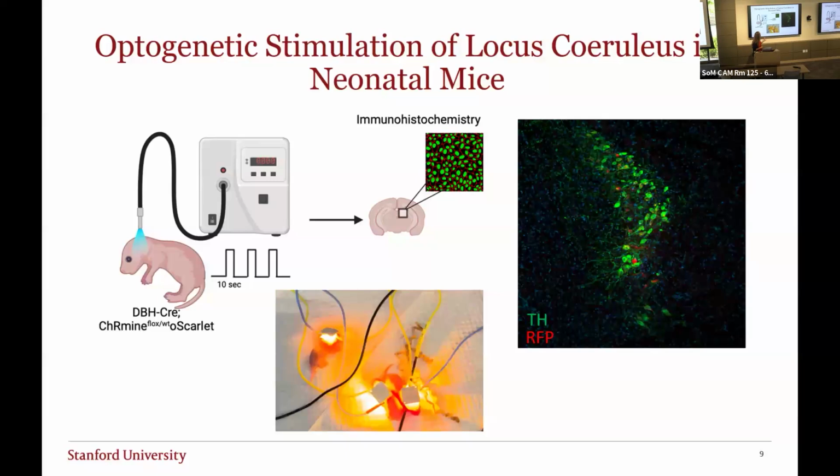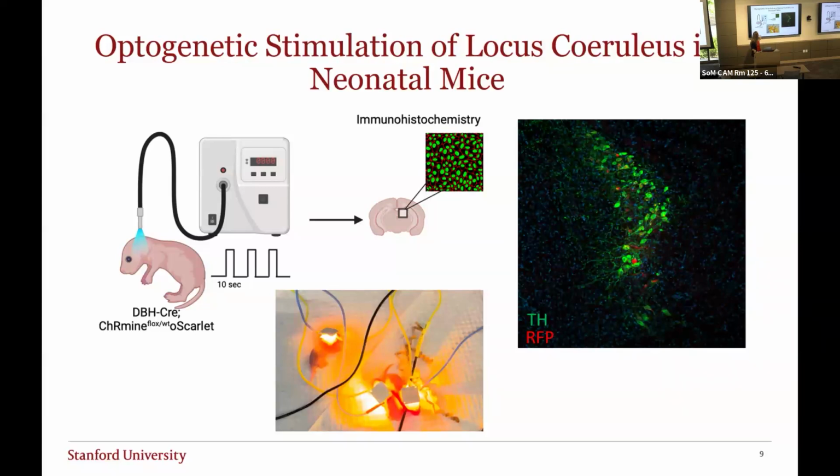I'm utilizing optogenetic stimulation of the locus coeruleus in neonatal mice. So optogenetics is a really elegant tool that allows us to study specific neuron firing that's controlled by light. These cells express a photosensitive protein that allows us to physiologically, or like super physiologically, control the firing of a particular subset of neurons.